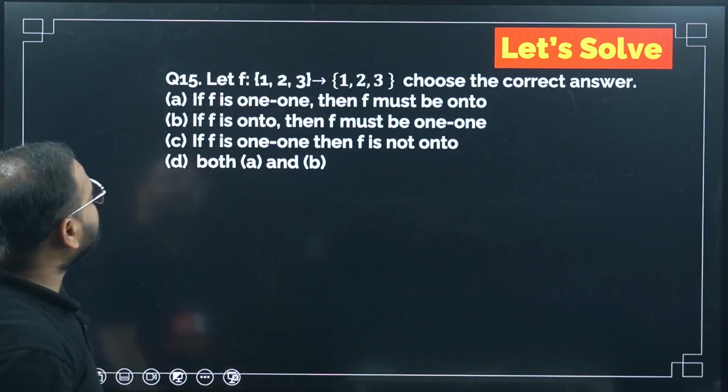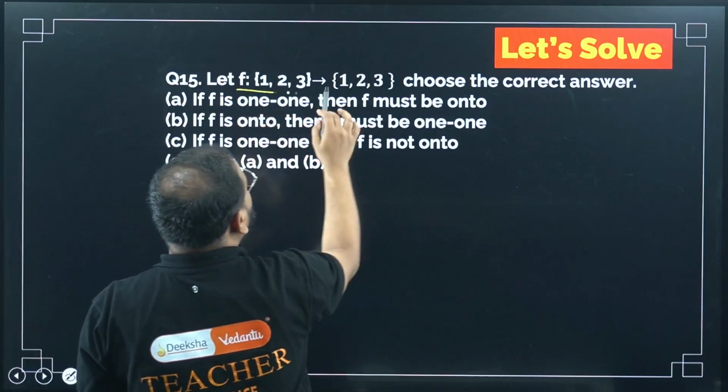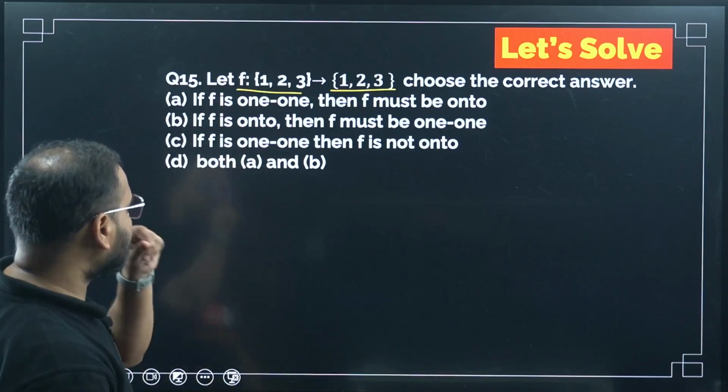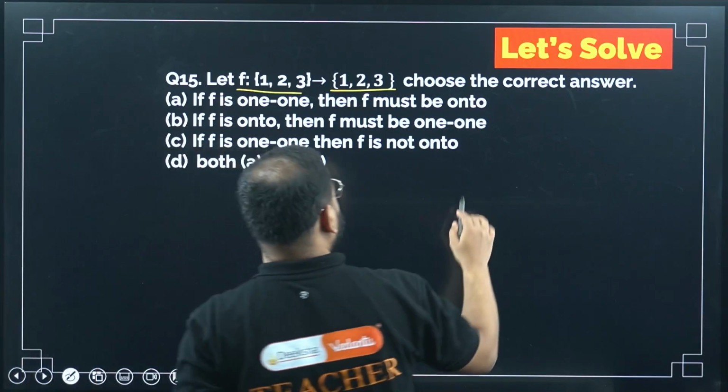Okay, moving ahead. If function f is defined as 1, 2, 3, 2, 1, 2, 3. Choose the correct answer. Please check here.